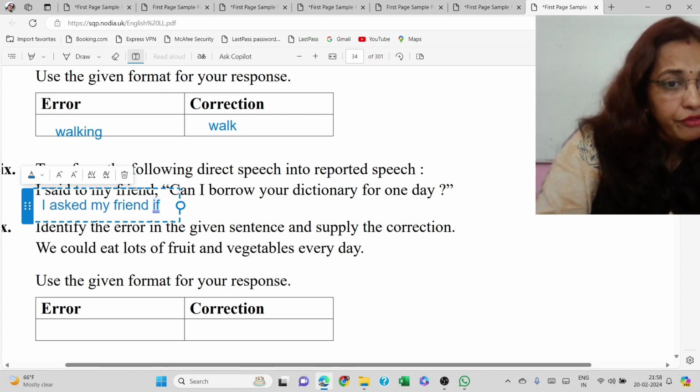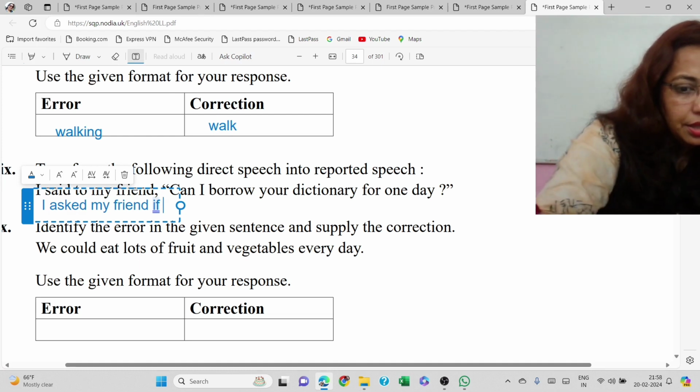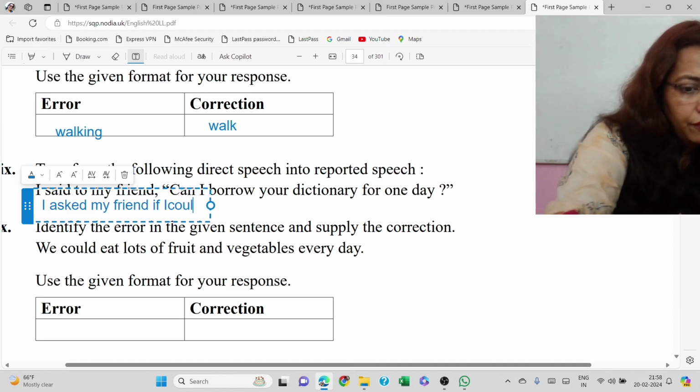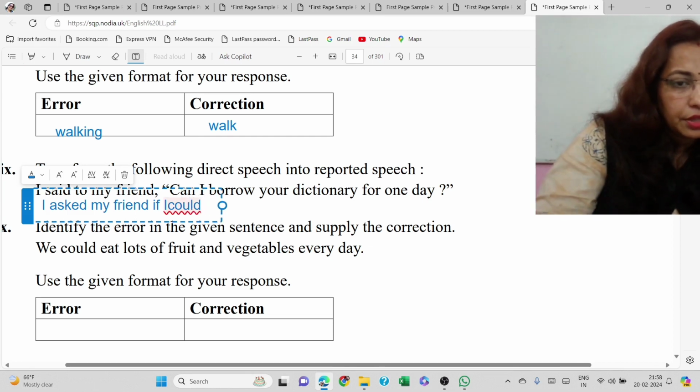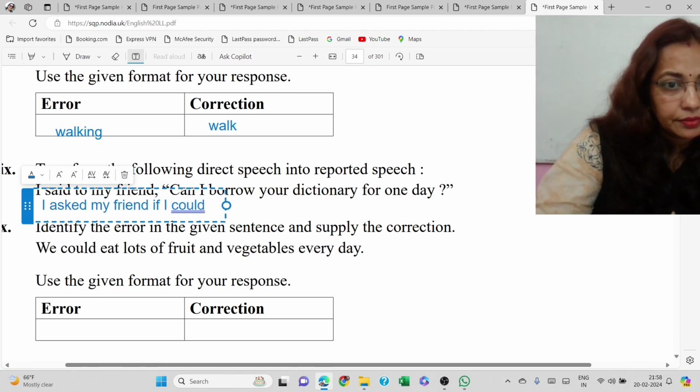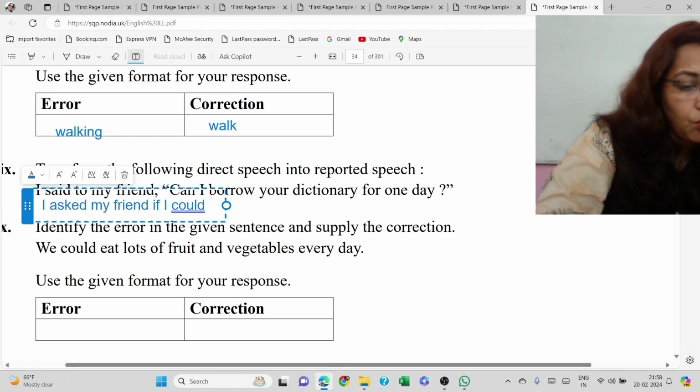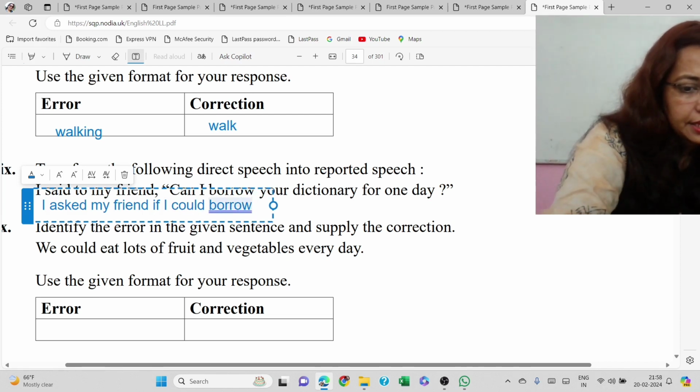So I asked my friend if I could borrow his dictionary for one day. Hope it's clear to you.